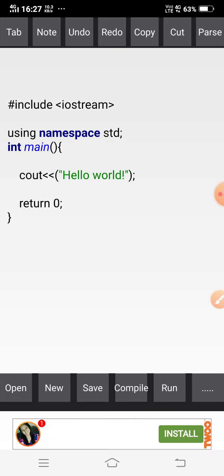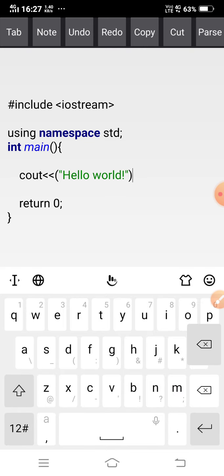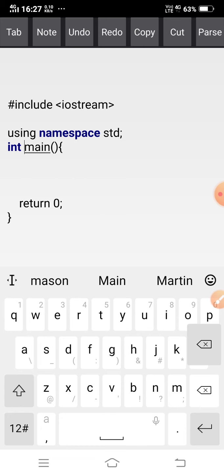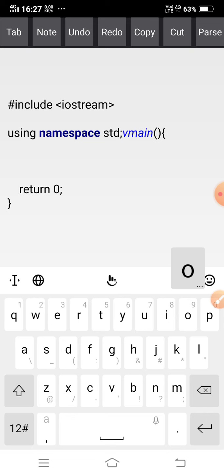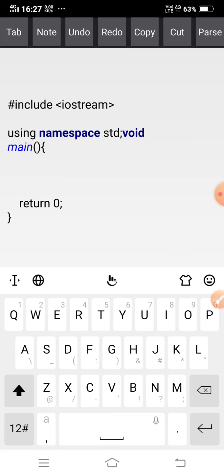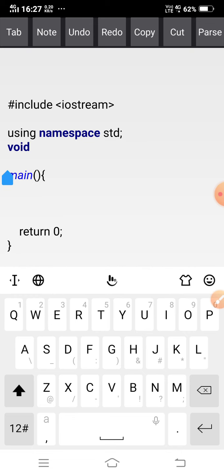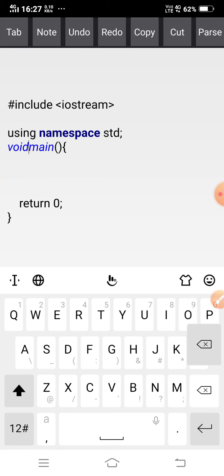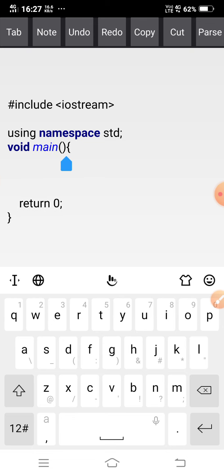Okay, so first one is simple if. I am giving one example of a simple if statement. The question is whether the number is positive or not.